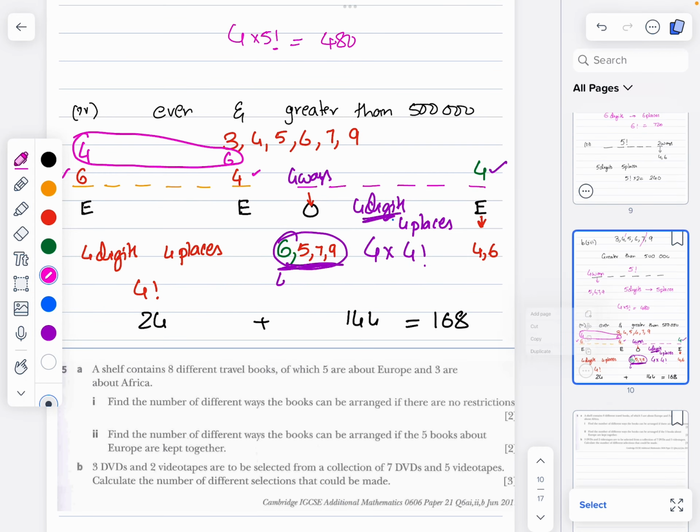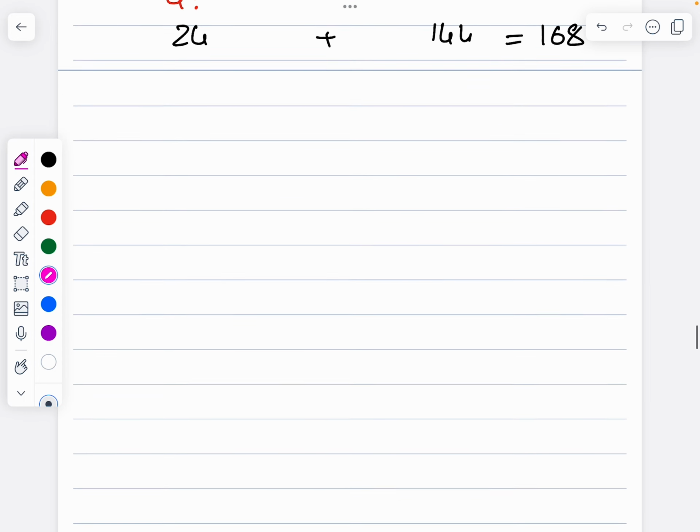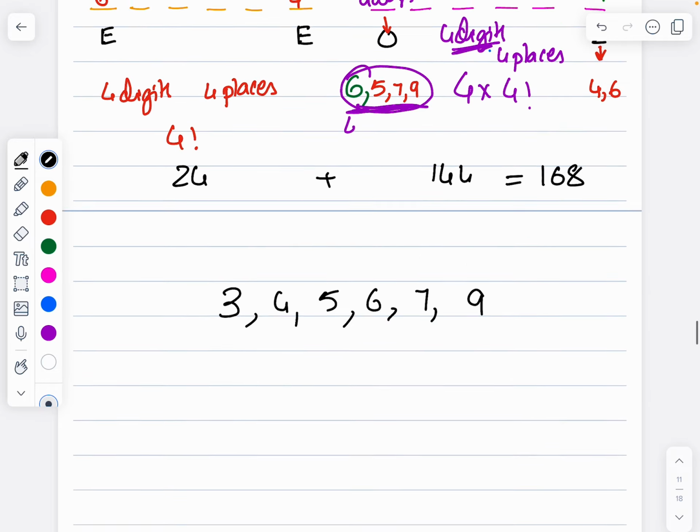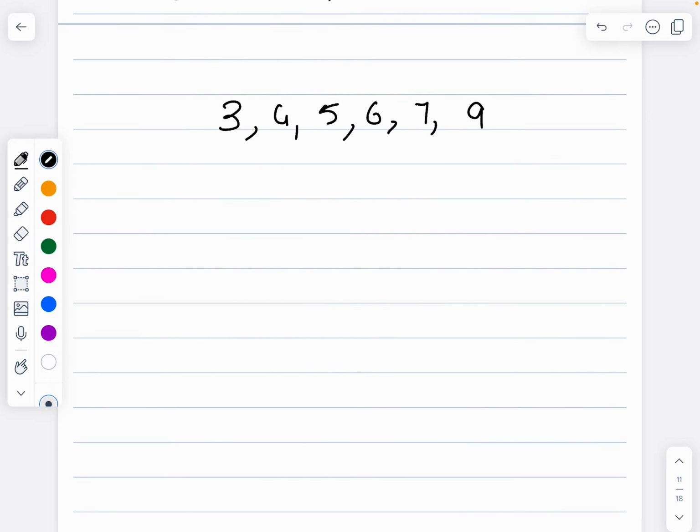So once I redo this one, because I know this is somewhat confusing for many people. So 3, 4, 5, 6, 7, 9. I have to make an even number and greater than 500,000.